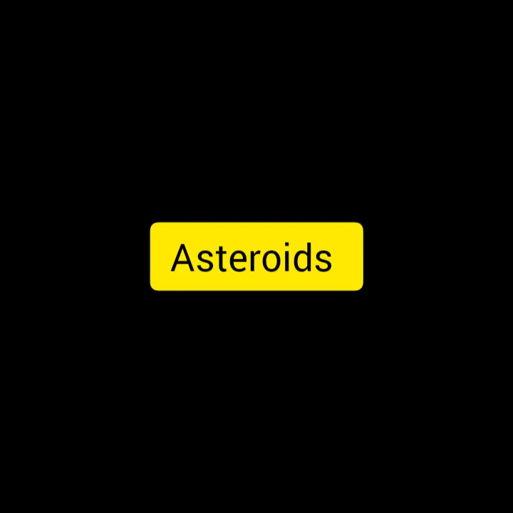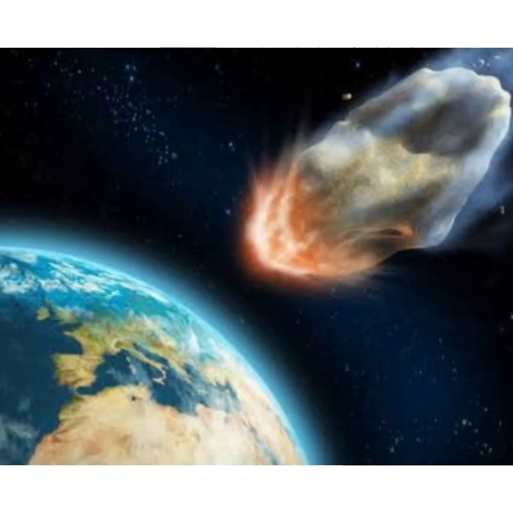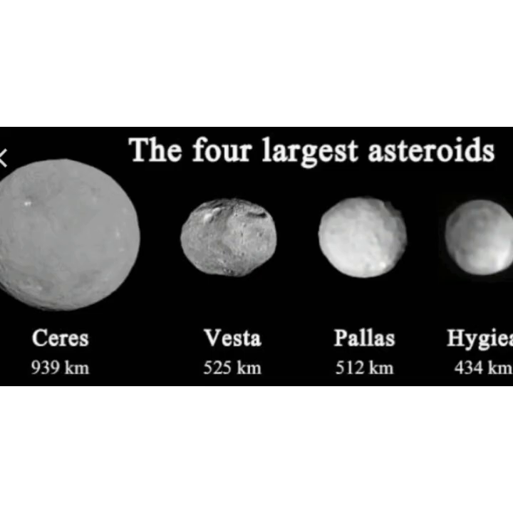Now children, we will talk about asteroids. What are asteroids? Apart from the stars, planets and satellites, there are numerous tiny bodies which also move around the sun. These bodies are called asteroids. They are found between the orbits of Mars and Jupiter. From your textbook you can see figure 1.2. Scientists are of the view that asteroids are parts of a planet which exploded many years back. Sometimes they fall on the earth, but they fall into the sea or ocean.